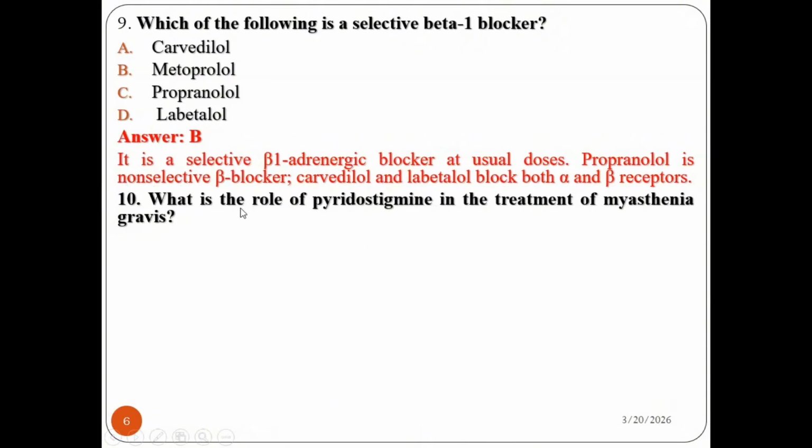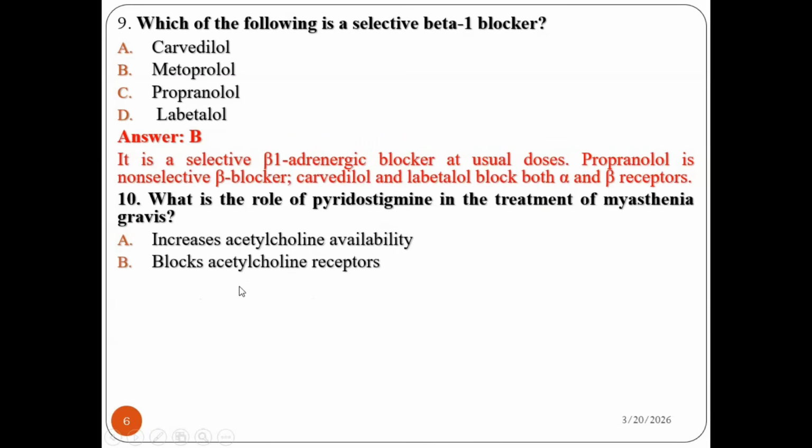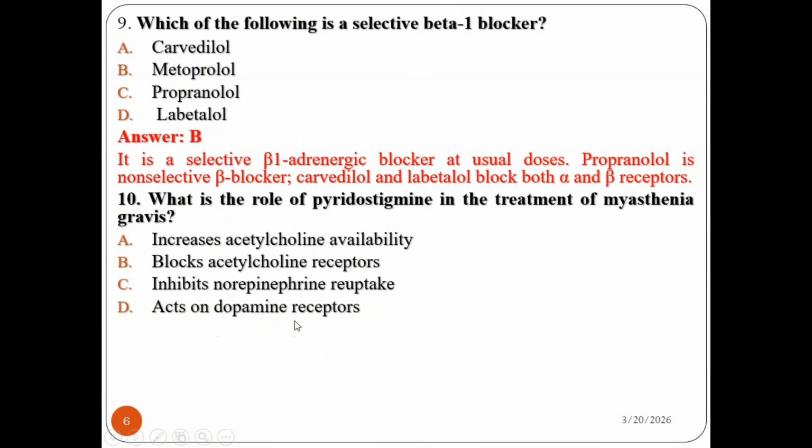Question number 10. What is the role of pyridostigmine in the treatment of myasthenia gravis or atony? It increases acetylcholine availability, blocks acetylcholine receptors, inhibits norepinephrine reuptake, or acts on dopamine receptors. Look at the question: what is the role of pyridostigmine, a derivative of physostigmine, an alkaloid drug mainly used in the treatment of myasthenia gravis? What's the role? It may increase acetylcholine availability, or block the acetylcholine receptor, inhibit reuptake, or act on the dopamine receptor.